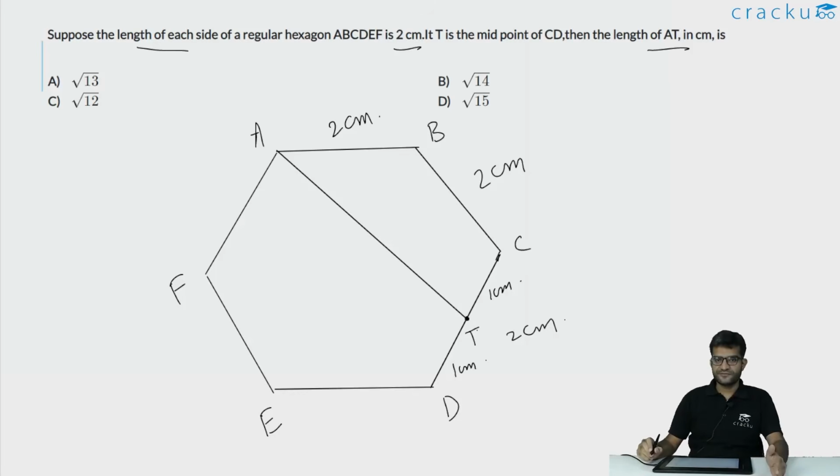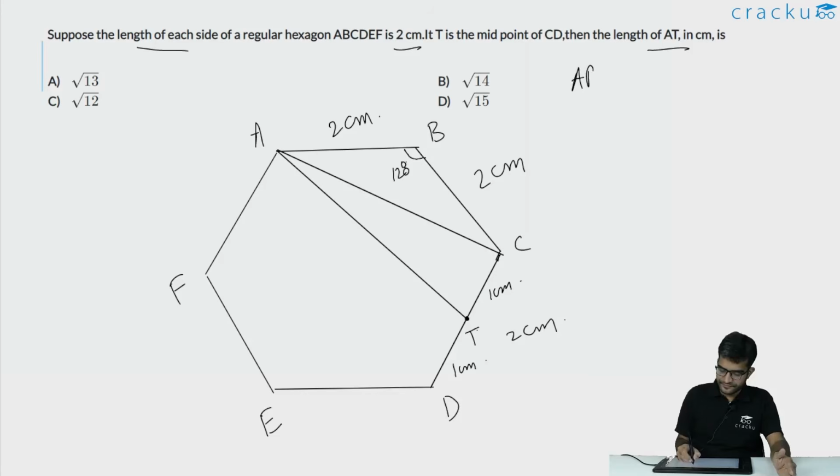To calculate the length of AT, let us first calculate the length of AC. Once we calculate the length of AC, calculating the length of AT will be quite easy. We will see why. The first thing we should notice is that every angle in a regular hexagon will be equal to 120 degrees. So now if you are looking at the triangle ABC, we know two sides, the lengths of both the sides are 2 centimeters and 2 centimeters, and the angle between them is 120 degrees. So if you assume that the length of AC is x, using the cosine rule, x